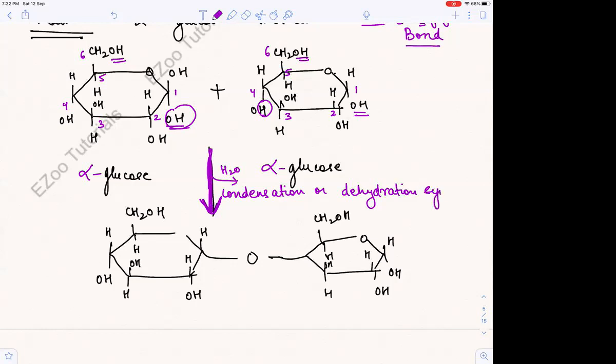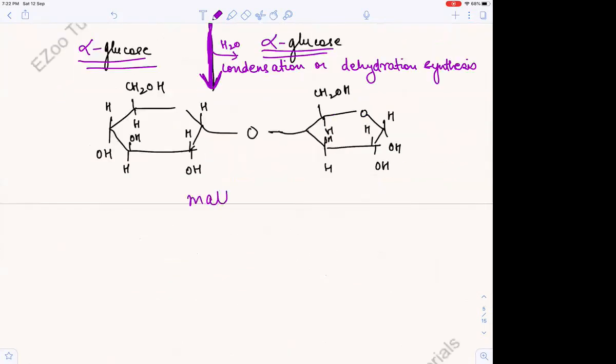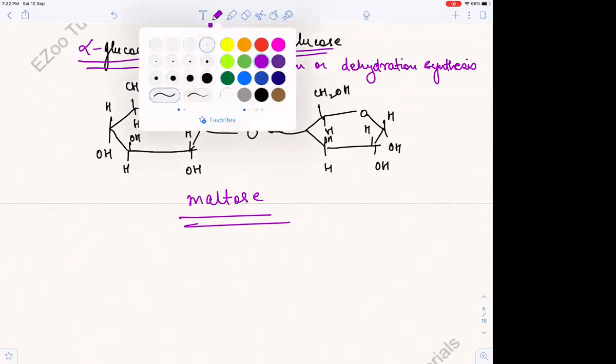Cool, understood? And what was formed? From two alpha glucose we got maltose, which is a very common disaccharide. And why am I saying it's common?